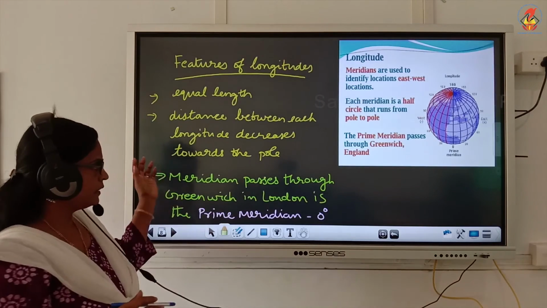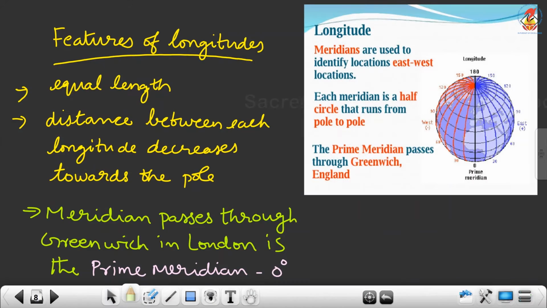Now, what are the features of meridians of longitude? The features are, they are of equal length. All the longitudes are of the same length. Then the distance between each longitude decreases towards the poles. You can see it decreases towards the poles, and all the longitudes meet at the poles.